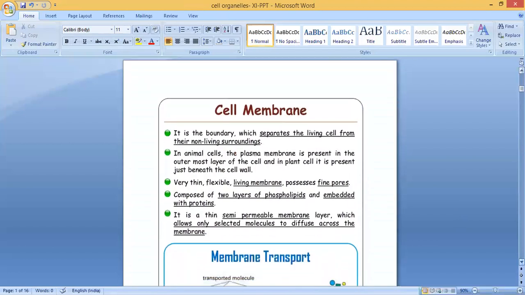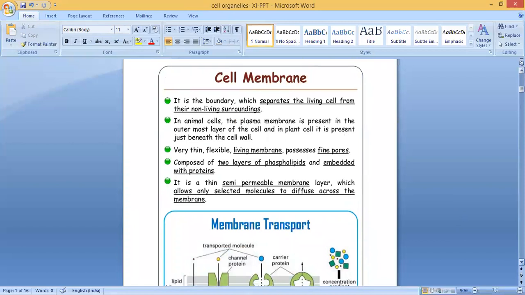Next we're going to learn about the cell membrane. Next to or below the cell wall, we can see the cell membrane. It is present in both plant cells and animal cells. It is the boundary which separates the living cell from its non-living surroundings. Even the cell wall is non-living, but the cell membrane is a living thing.